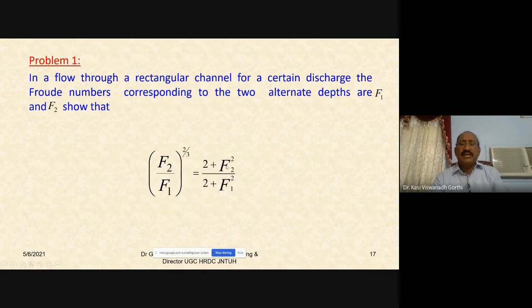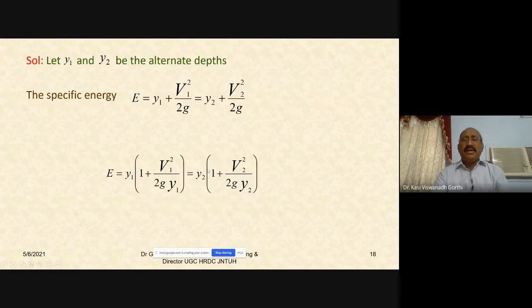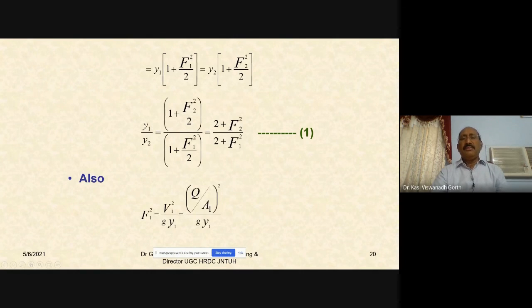If you see the right hand side of the derivation, we need to prove F2 by F1 whole to the power 2 equals 2 plus F2 square by 2 plus F1 square. But instead we have got y1 by y2. y1 by y2 is equal to 2 plus F2 square by 2 plus F1 square. This is equation 1.